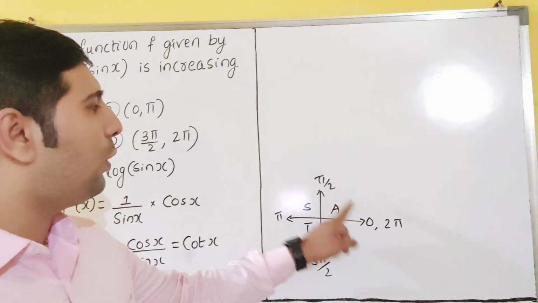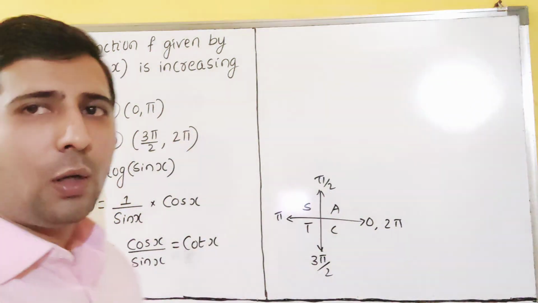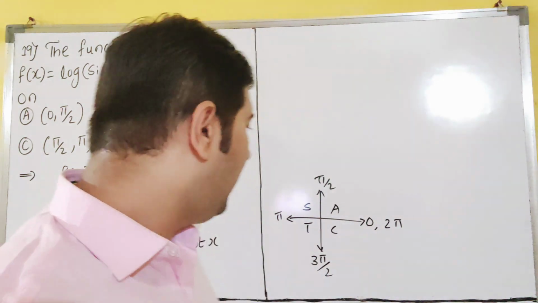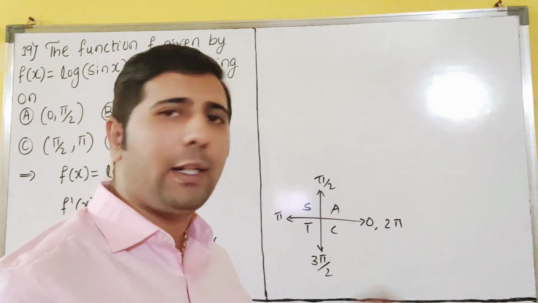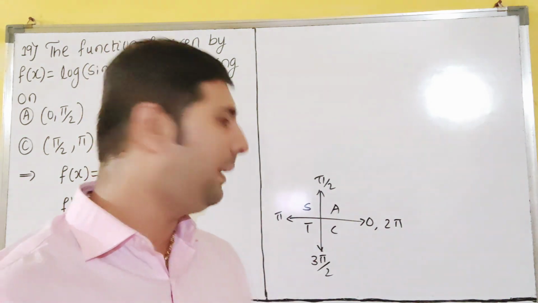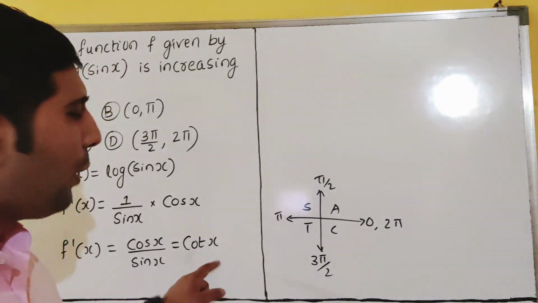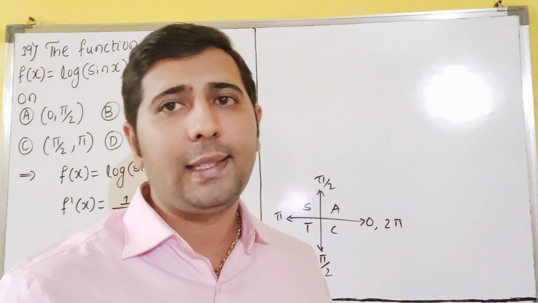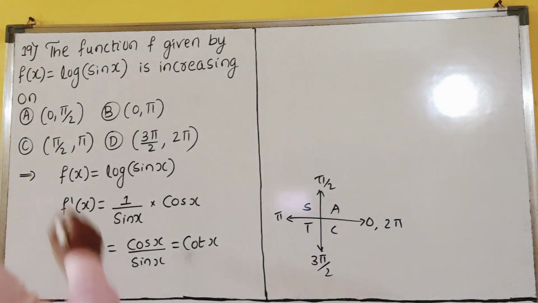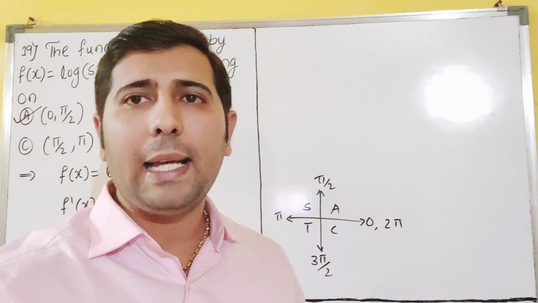So now, from 0 to pi by 2, is cot x positive or not? All the trigonometric ratios are positive. I told you, between 0 to pi by 2 all trigonometric ratios are positive, children. So if it is positive, cot x is positive, no? Positive means it is increasing, no? It is more than 0. So then our option is what? A for wholesome is correct. But why are the others wrong?